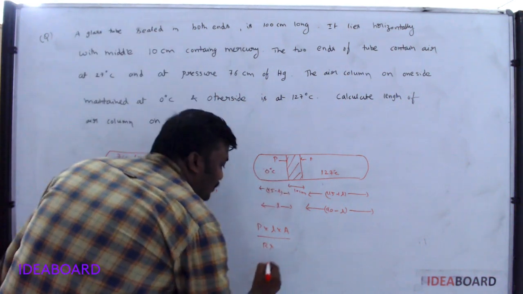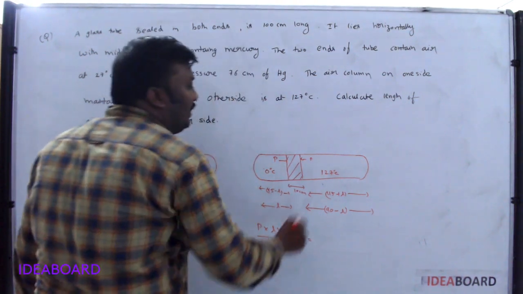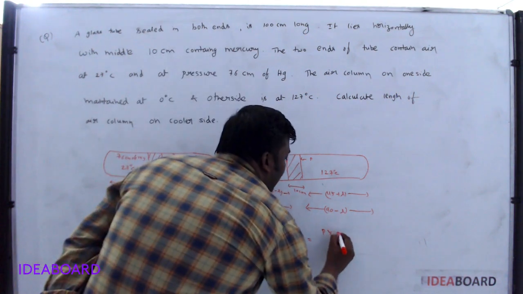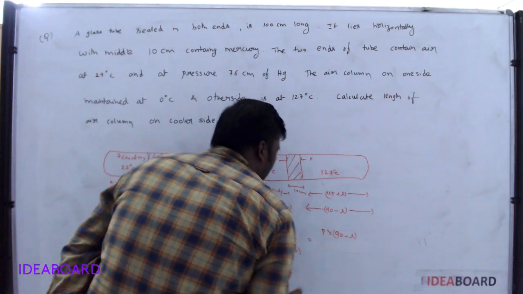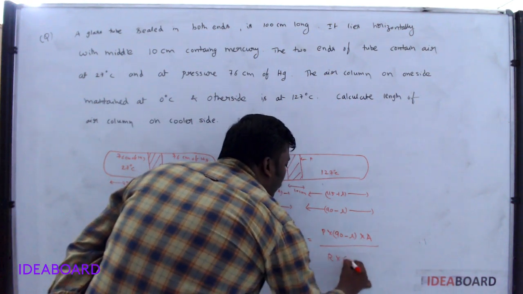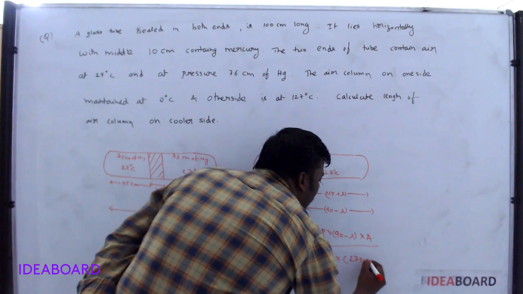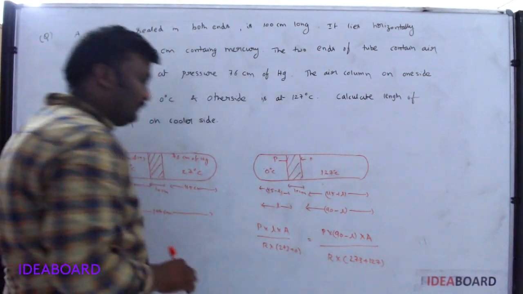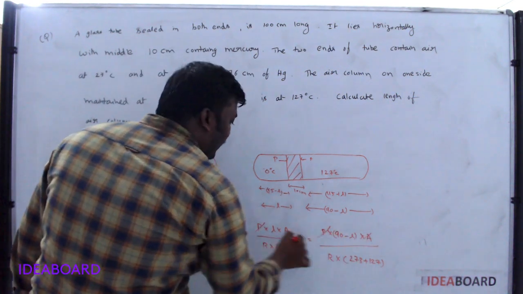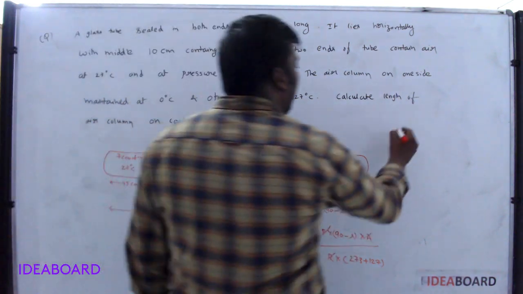into what is the temperature here? 0. 0 means in kelvins 273 plus 0. This side, pressure into length 90 minus L, I take, and the area of cross section remains constant, by R into what is the temperature here? Celsius is given, hence in kelvins 273 plus 127. So does anything cancel? P and P cancel, A and A cancel, and R and R cancel. So what is the remaining value?